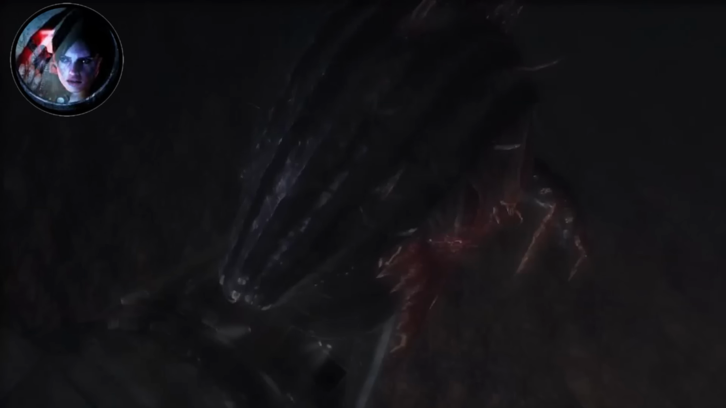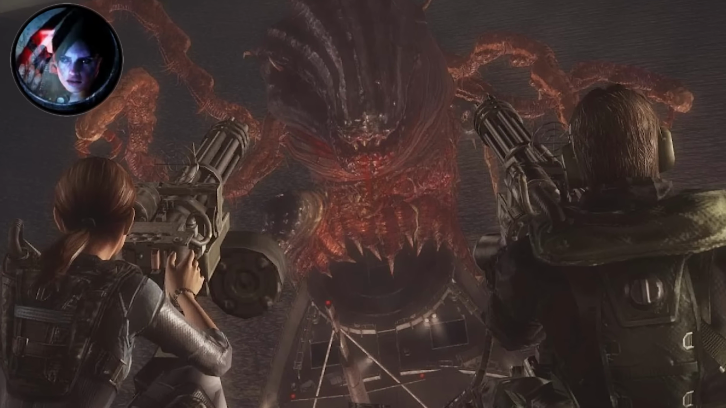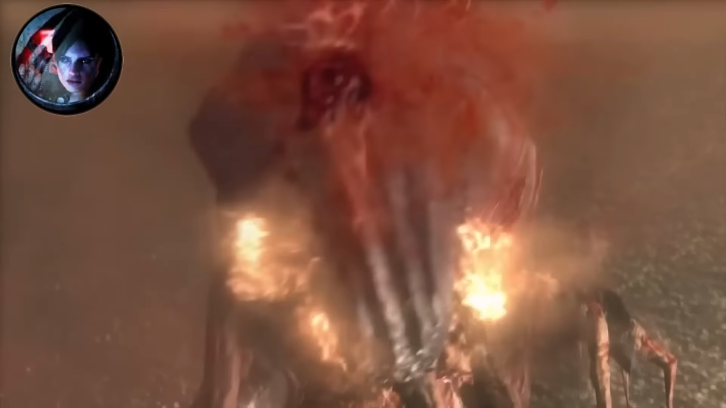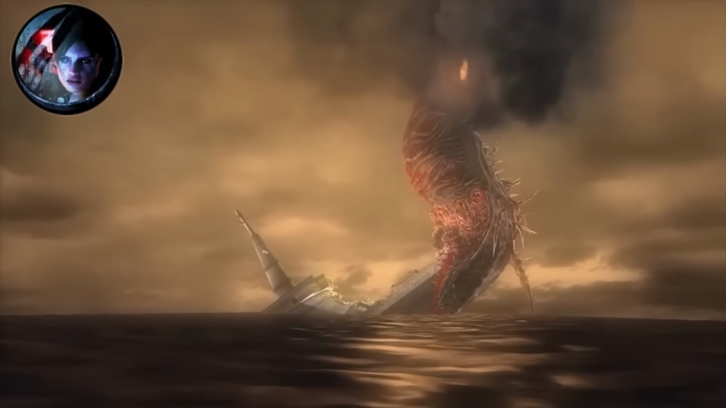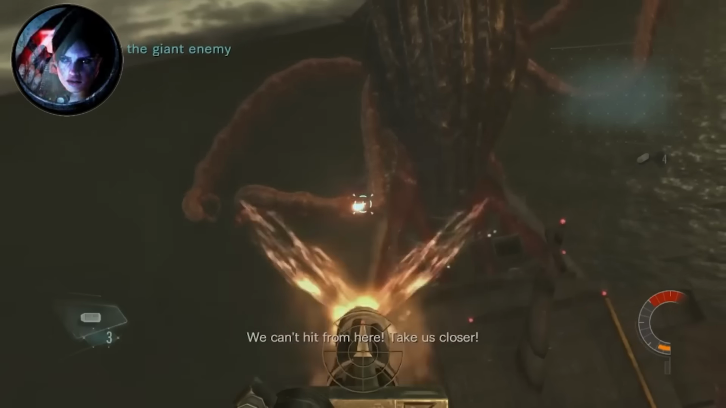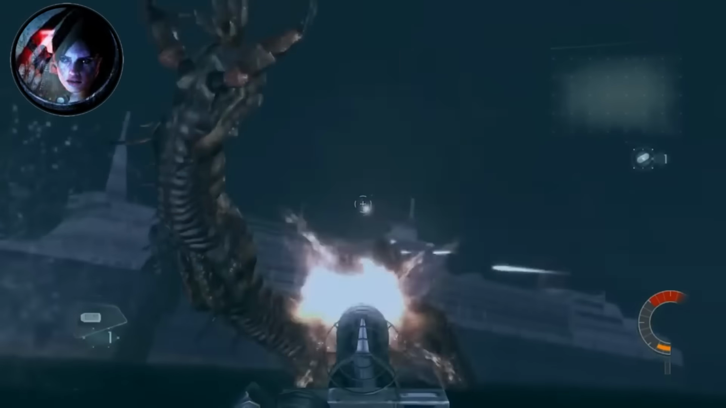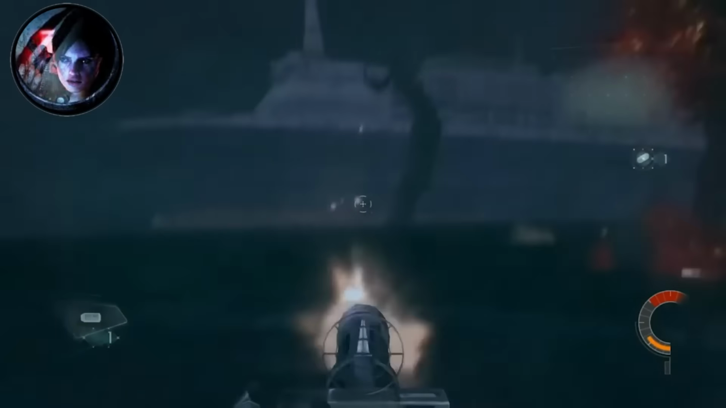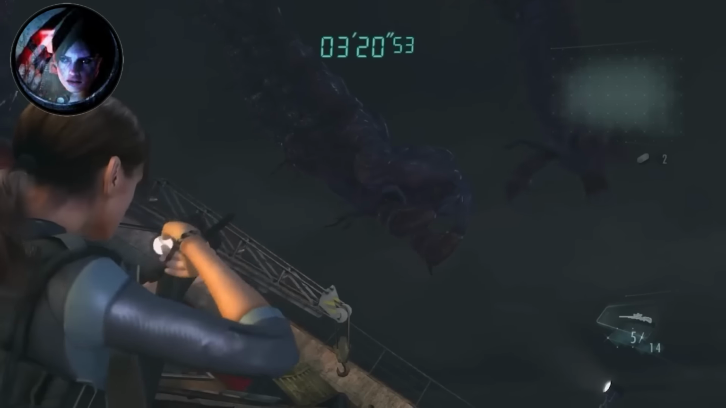The signature monster of this virus was the Scarmiglione, a massive mutated fish encountered in Resident Evil Revelations that perfectly demonstrated the virus's power to transform ordinary marine life into aquatic nightmares. This grotesque creature showcased how T-Phobos could create entirely new forms of terror adapted specifically for underwater combat.